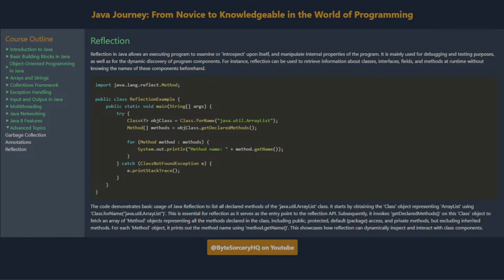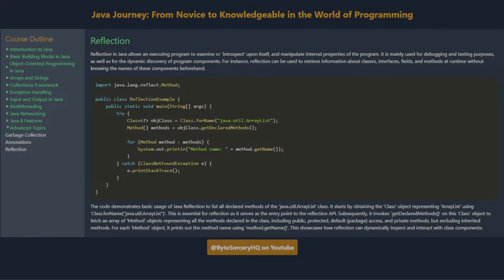The code demonstrates basic usage of Java reflection to list all declared methods of the java.util.ArrayList class. It starts by obtaining the class object representing ArrayList using Class.forName("java.util.ArrayList"). This is essential for reflection as it serves as the entry point to the reflection API.